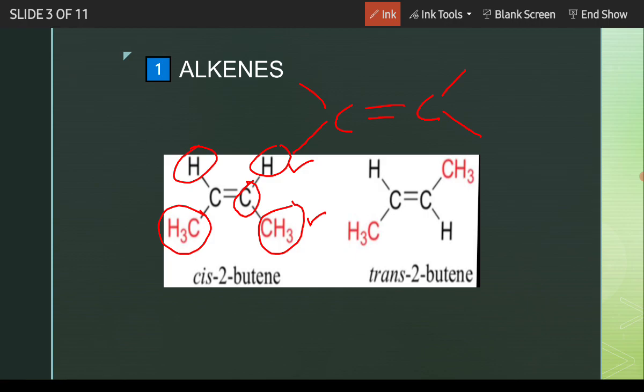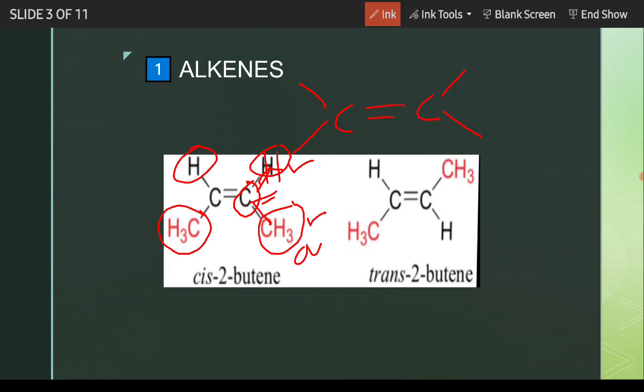Priority means that the group with the greater atomic number is given the name A. Methyl is connected through carbon, so its atomic number is higher, and methyl gets higher priority than hydrogen.